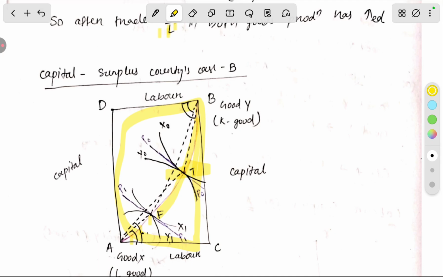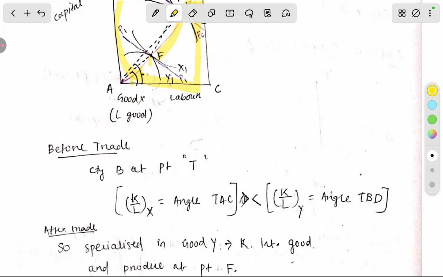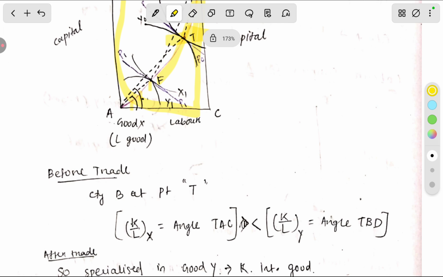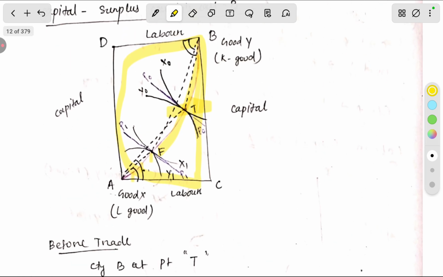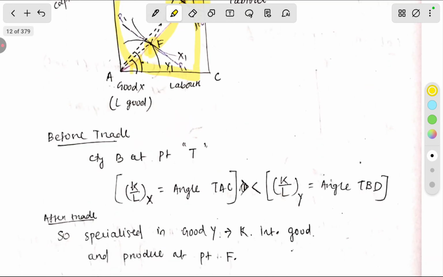Here the TBD is less than the angle TAC. So good X is labor intensive good and good Y is capital intensive good. It is a capital surplus country, so it will focus more on the capital intensive good, that is good Y. So after trade it will produce at point A, and the slope falls for good X and good Y. It means capital labor ratio of both the goods decreases.